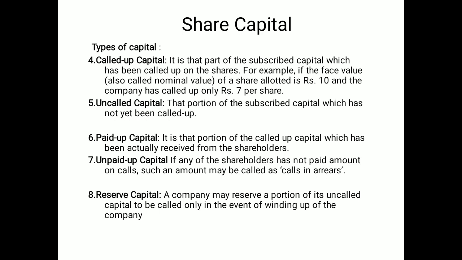Called up capital and uncalled capital are both parts of the subscribed capital. Suppose the face value of the share is 10 and the company calls 7 rupees. That is called up capital. The remaining 3 is not called, so it will be called uncalled capital. The liability is only up to paying 10 rupees per share. Called up means the part of the face value which is called by the company. Uncalled means the part of the face value which is not called by the company. In this example, 7 is called, 3 is not.